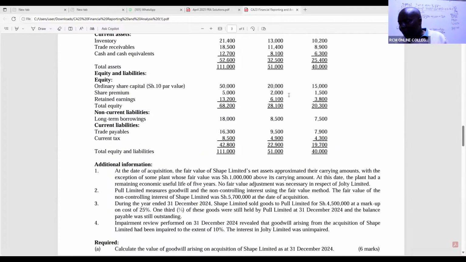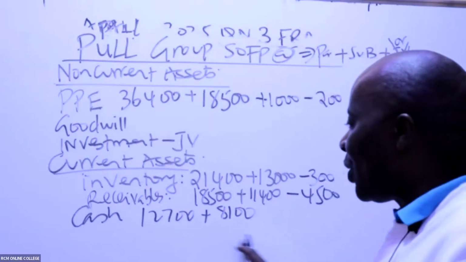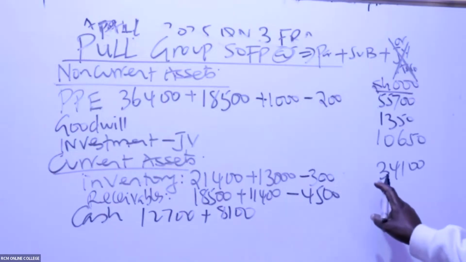So apart from receivables, do we have anything else? Yes, we have cash and cash equivalents. So cash, what do we have here? 12,700 plus 8,100. Cash has many things, but at times they will give you cash in transit. If they give you cash in transit, you shall create a new row here for cash in transit. So there is not much. Please give me these figures.